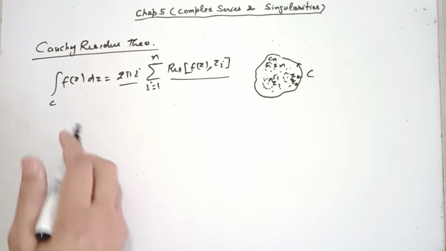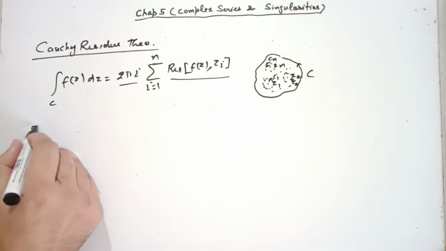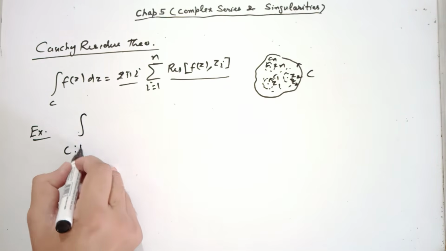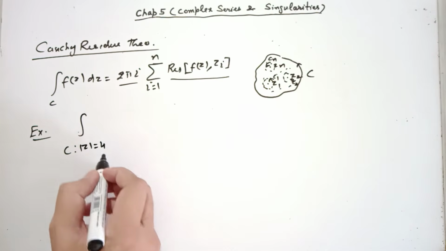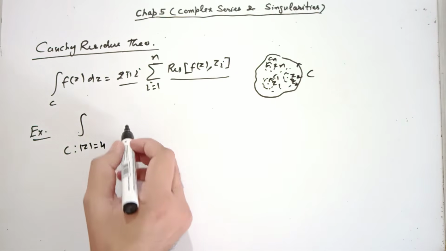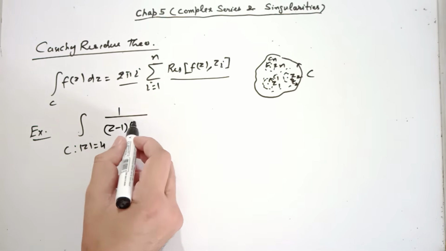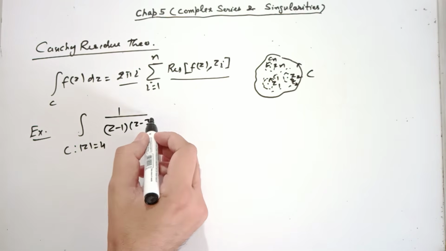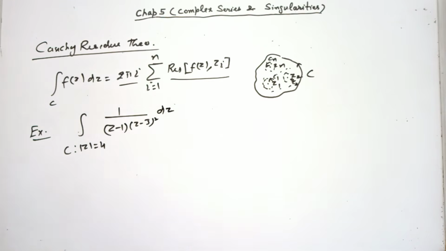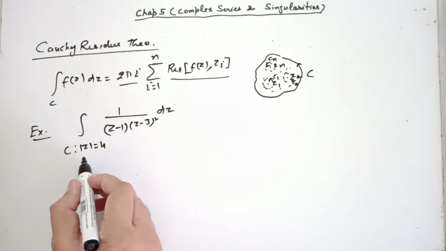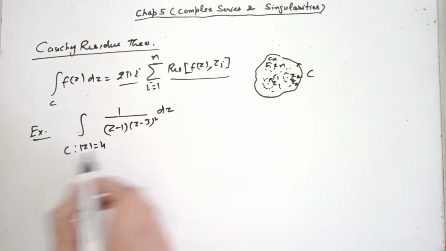Let us see one problem. Solve the integral of 1 over (z minus 1) into (z minus 3) whole square along this circle. To apply Cauchy residue theorem, you need to notice which singularities are inside this circle.